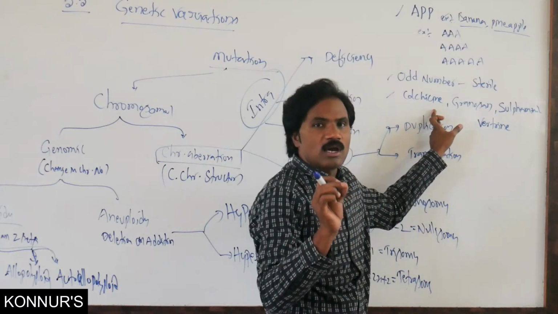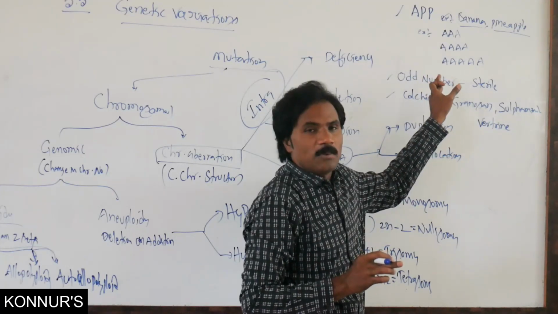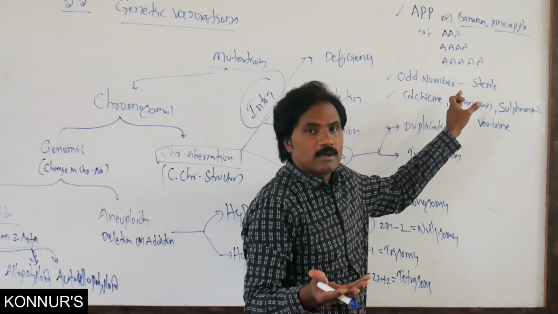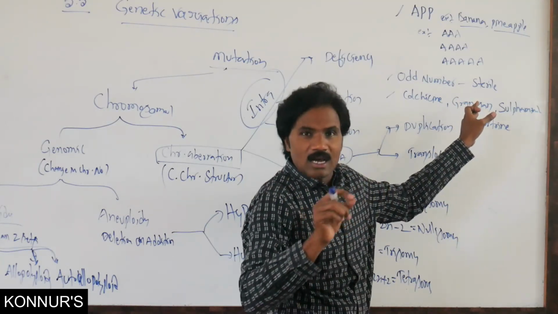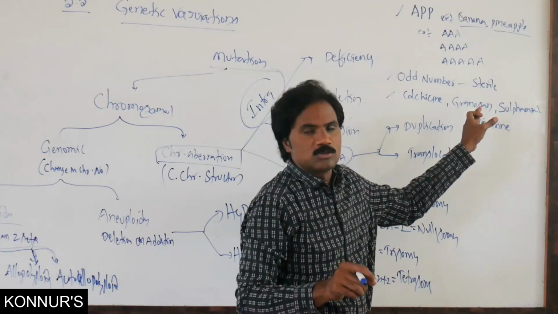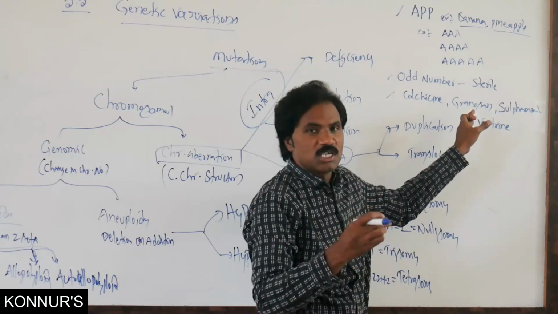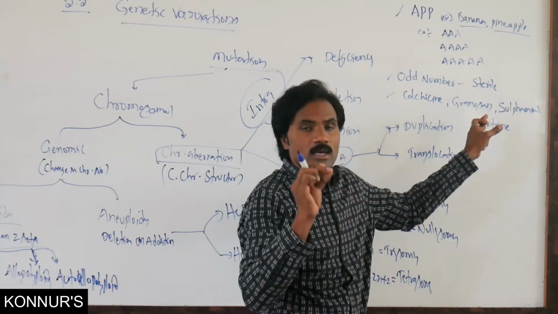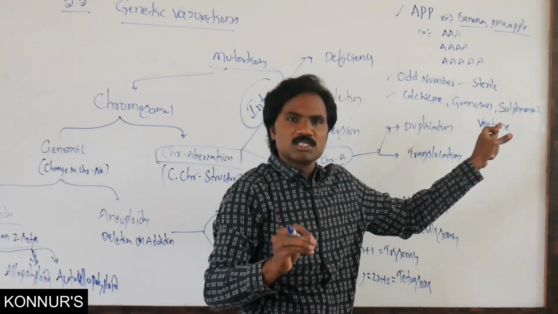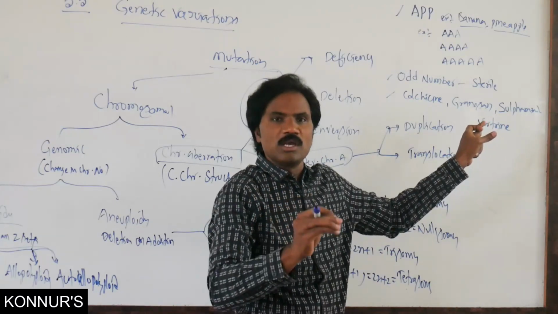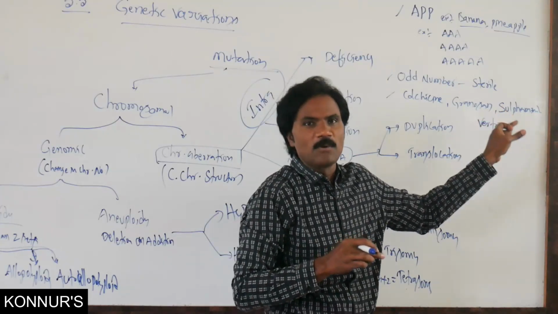Colchicine more commonly induces tetraploidy, but why does this polyploidy condition happen? Normally it is disjunction of chromosomes at the time of anaphase, especially during formation of the spindle. That is important. Why does the polyploidy condition occur in an organism? Because of disjunction of chromosomes during anaphase while the spindle forms. That is the main reason for polyploidy.